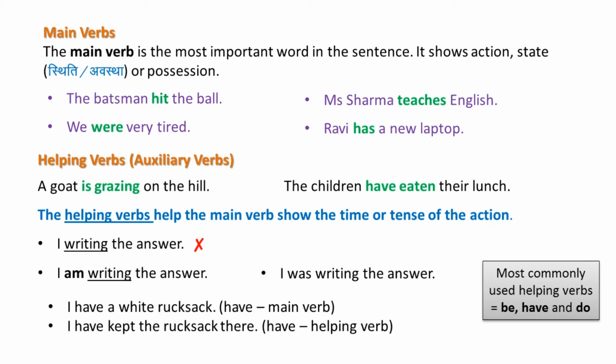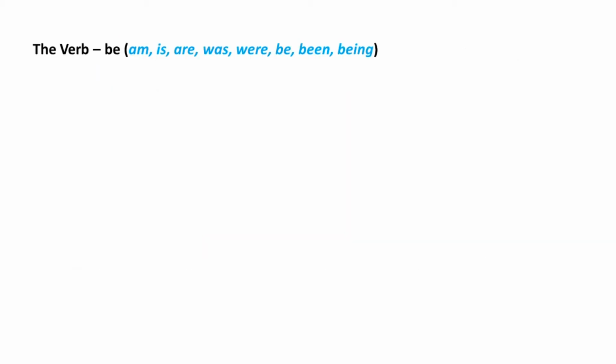I have kept the rucksack there. In this sentence, have is used as helping verb. Now let us learn about the verb be in detail. The various forms of verb be are am, is, are, was, were, be, been, and being.